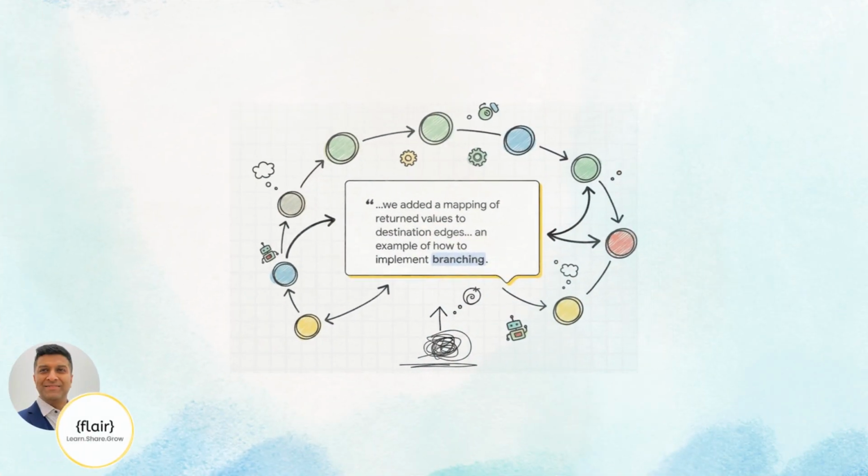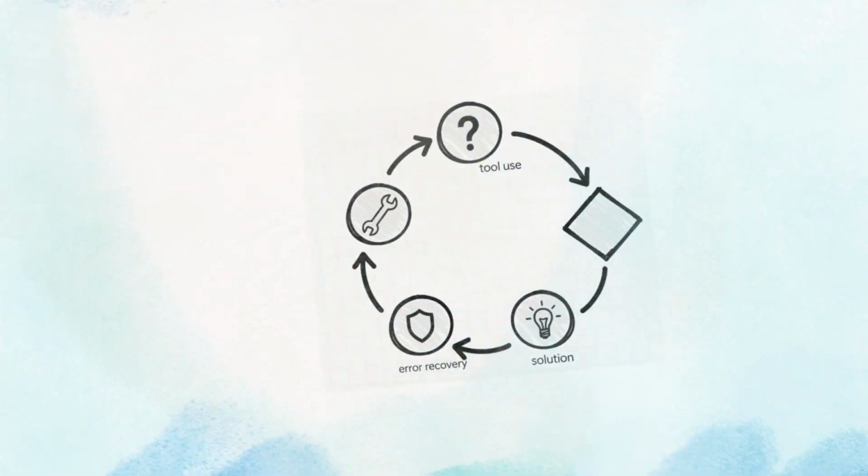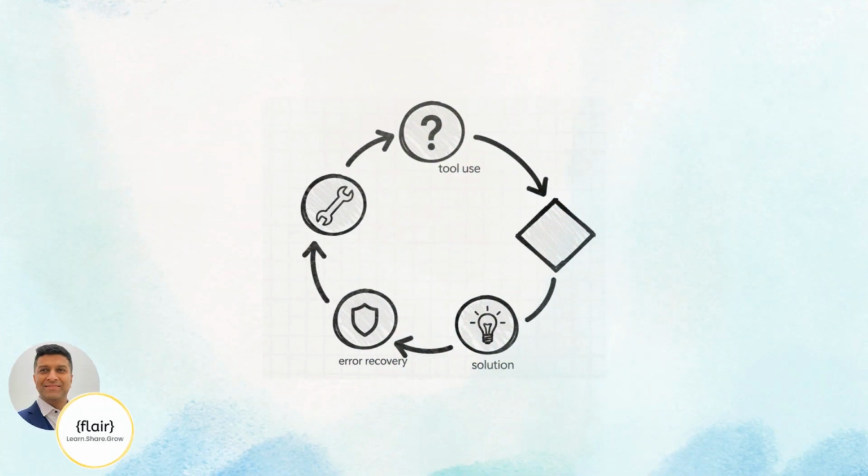Let's say a web search succeeds, great, move forward. If it fails, no problem, route to an error handling node. If the AI realizes it needs more information, it can loop back and ask you a clarifying question. That's how you get advanced agent-like behavior: AI that can use tools, recover from mistakes, and reason step by step until it finds the right solution.